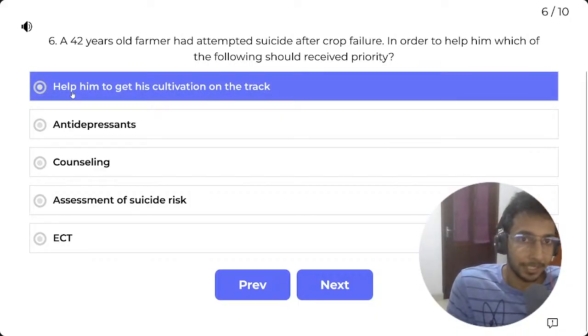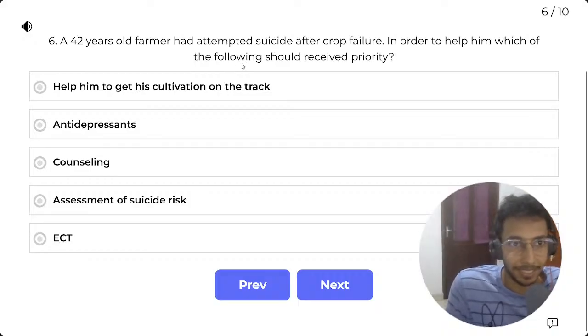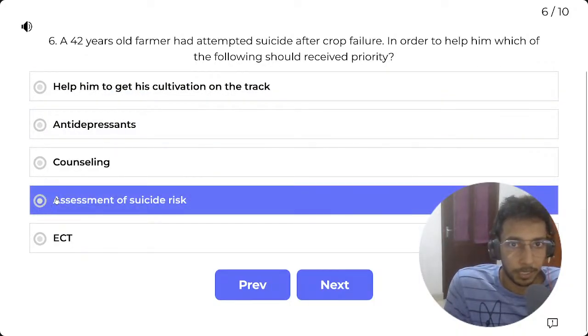Help him to get his cultivation on track. So yeah, he was probably in a bad financial situation, and I understand what the situation is, but the primary problem is the suicide, and we need to address this and do a risk assessment. This is what I would do if I come across a patient like this, if he goes back and tries to commit suicide again.